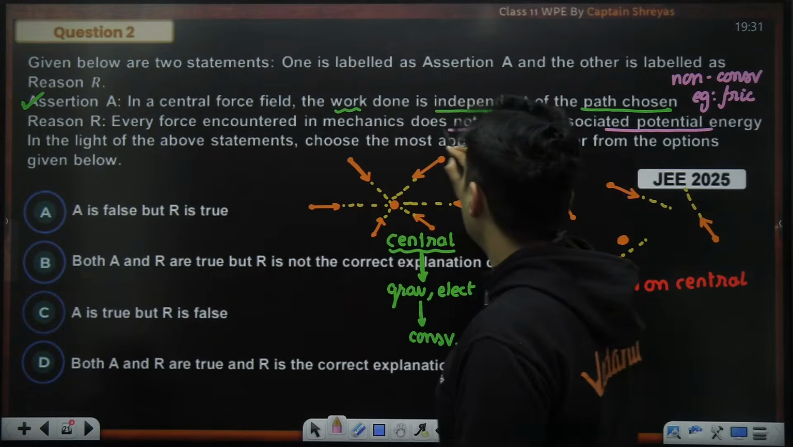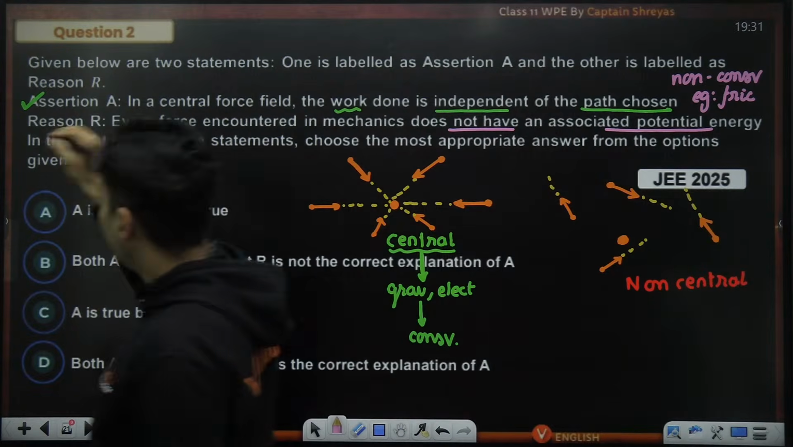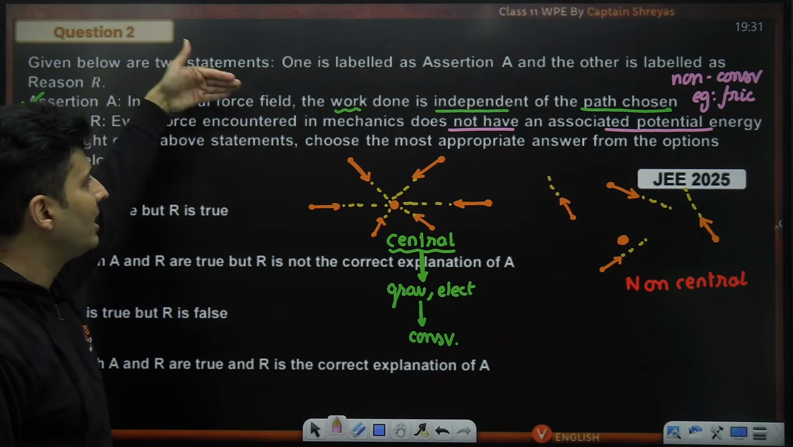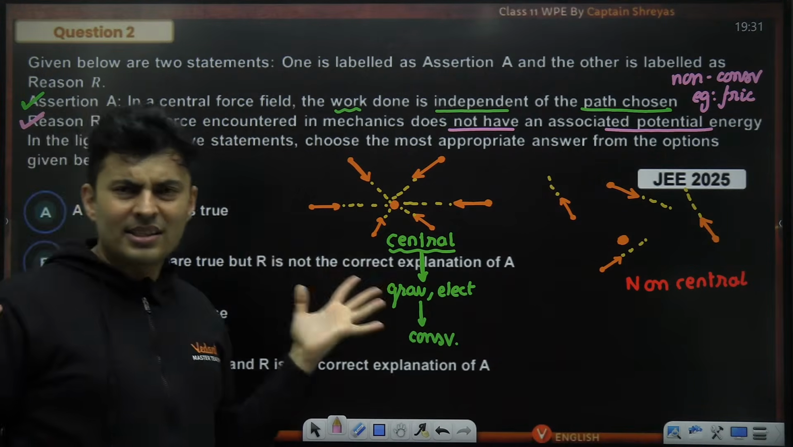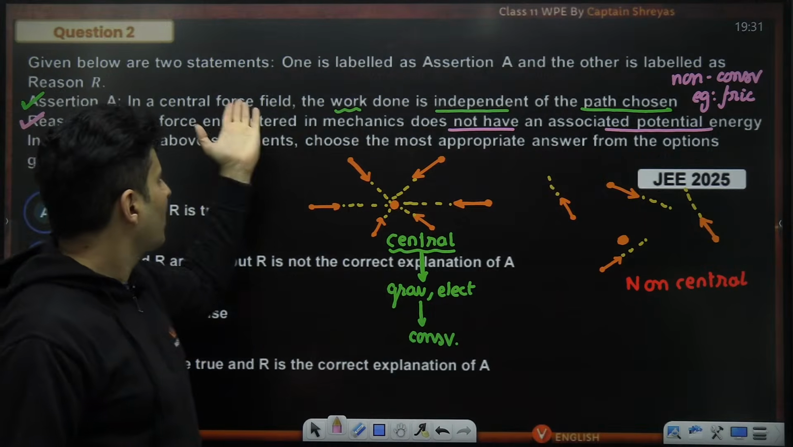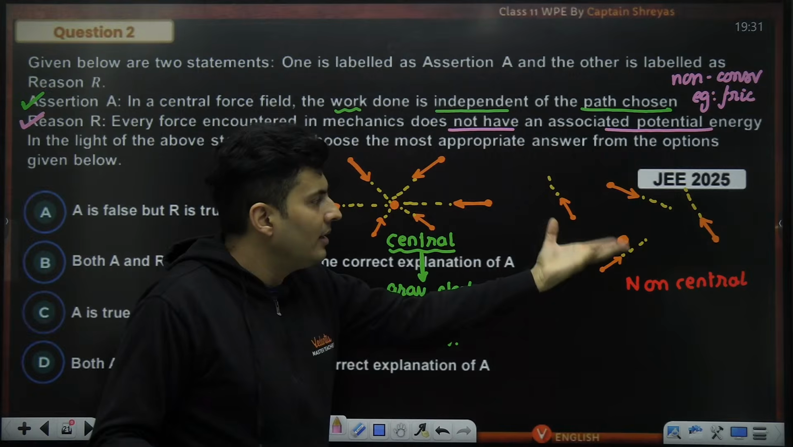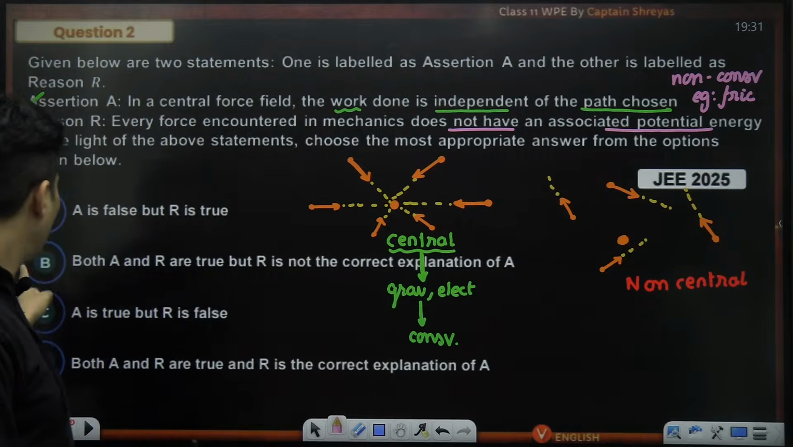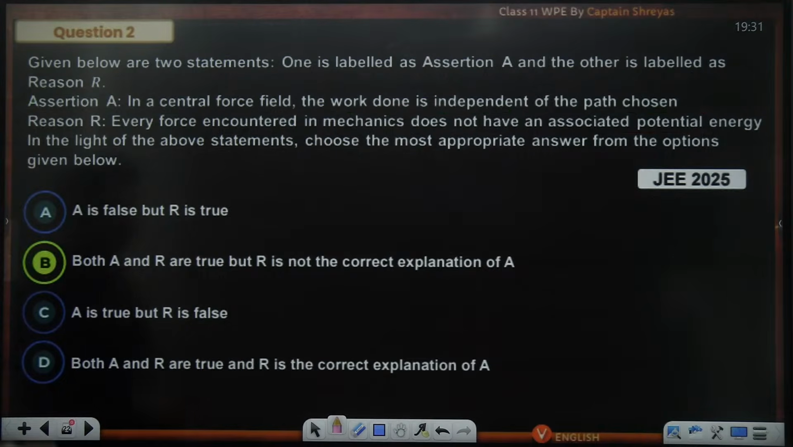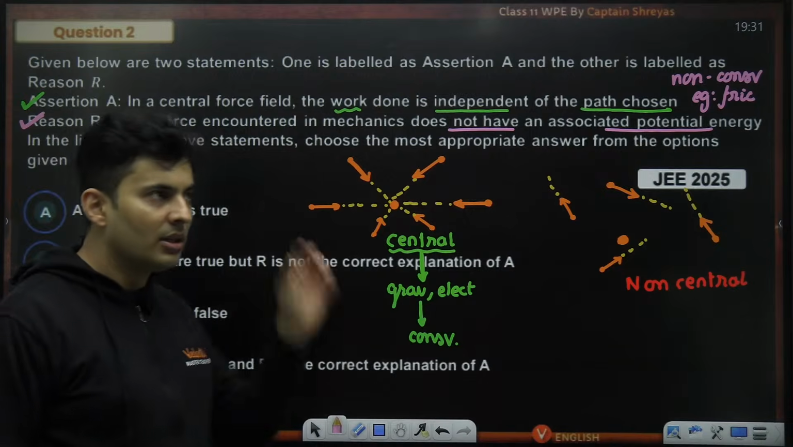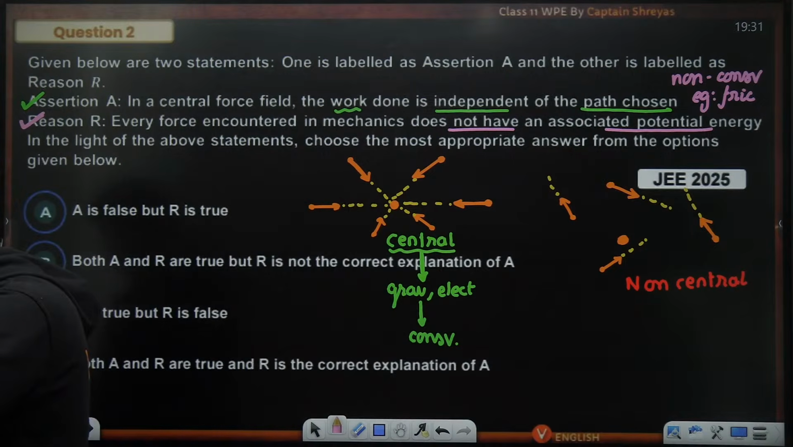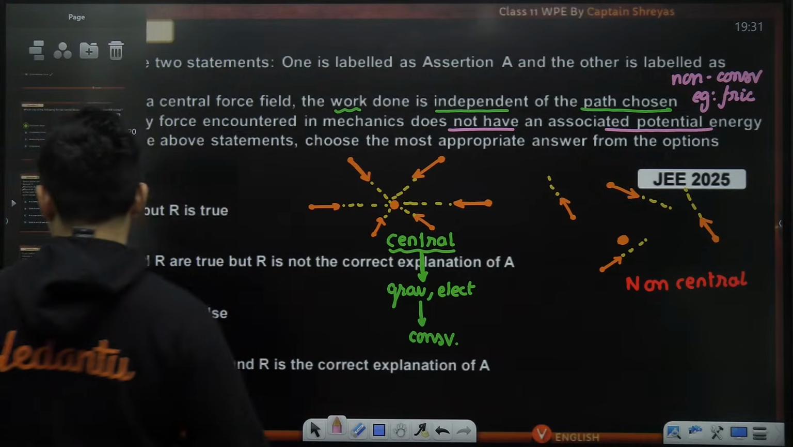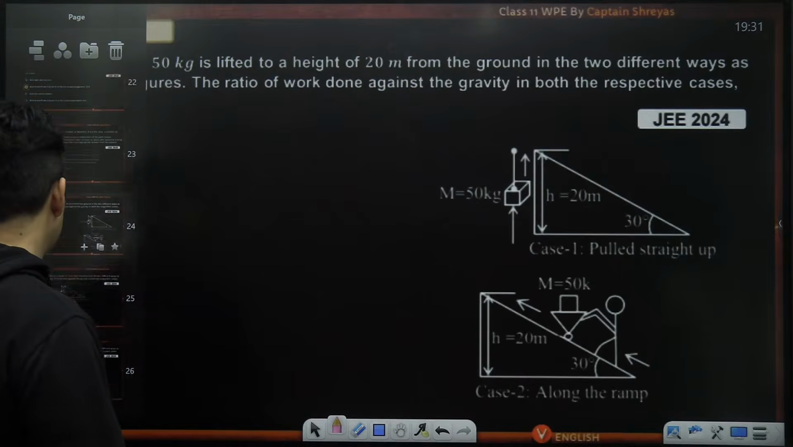Yeah. So every force in mechanics does not have potential energy. Very true. Some forces have, some forces do not have. But is this the reason or explanation? I think there are two correct statements, but they are not explaining each other. Whatever I explained over here, where did that concept of every force having potential energy come into play? No way. So hence, both are true, but reason is not the correct explanation of the assertion. Is this absolutely clear? Everybody with me? Understood? Awesomeness, guys. Let's move to the next question on your screen.